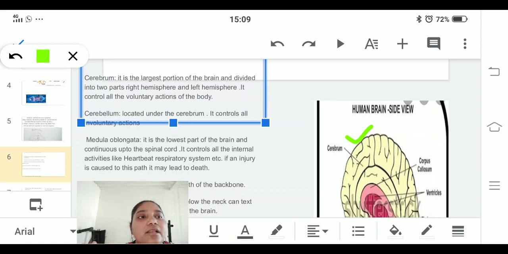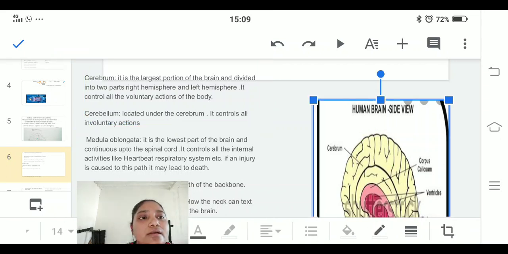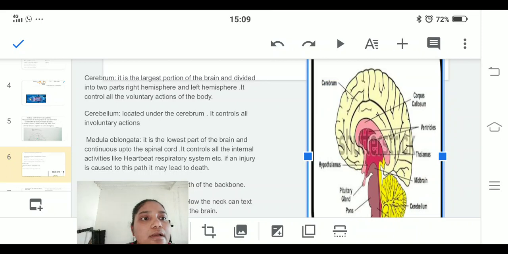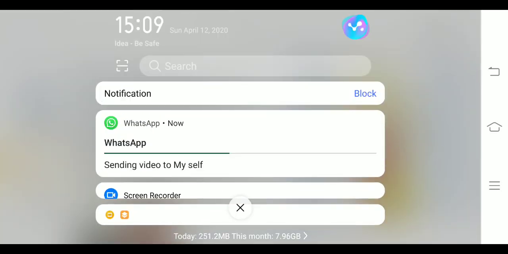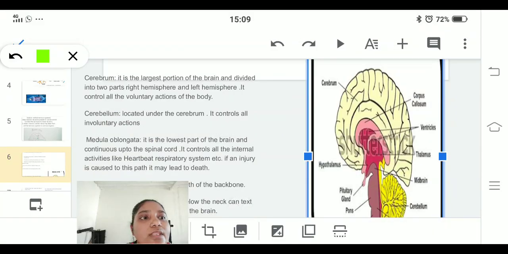Am I clear? And the next one which you can see here, down, which is present here, this one we call the cerebellum, located below the cerebrum. It controls all the involuntary actions.